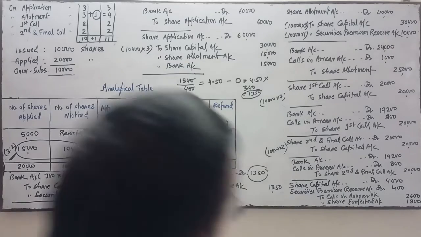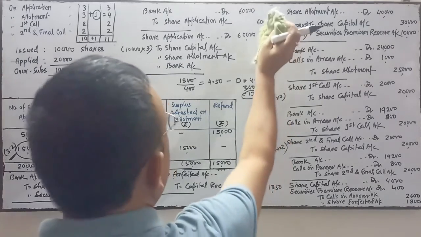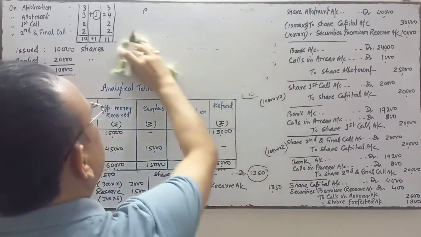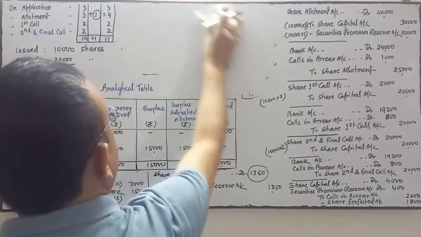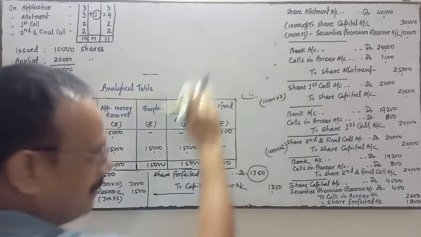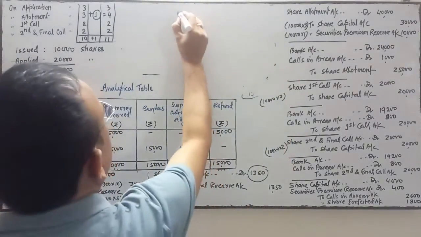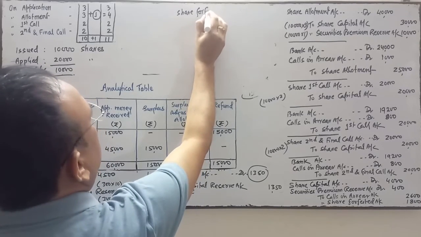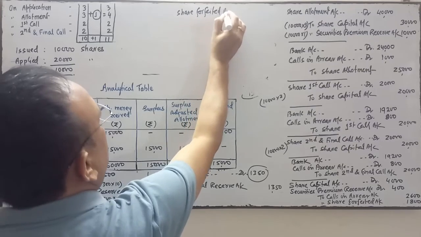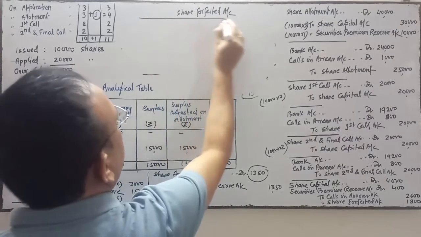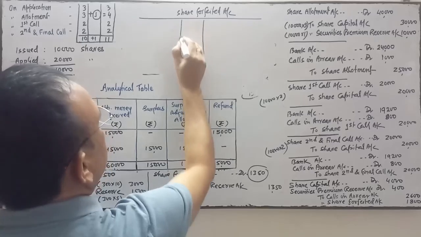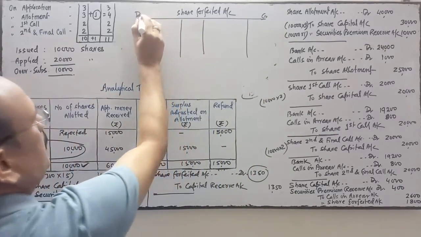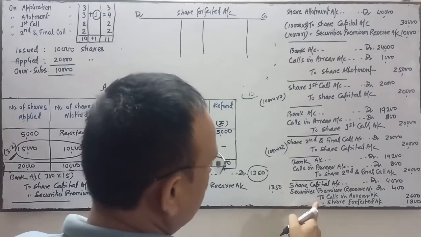So, the balance in share forfeited account. If you want to prepare the ledger of share forfeited account, this one is the first entry.